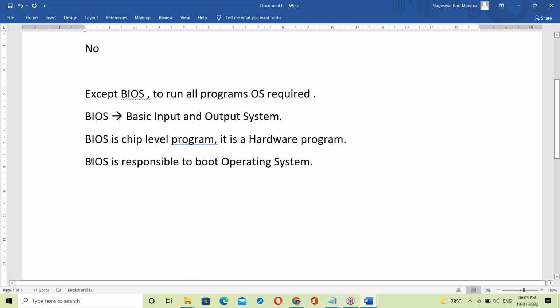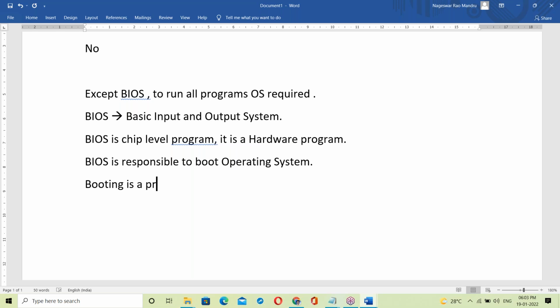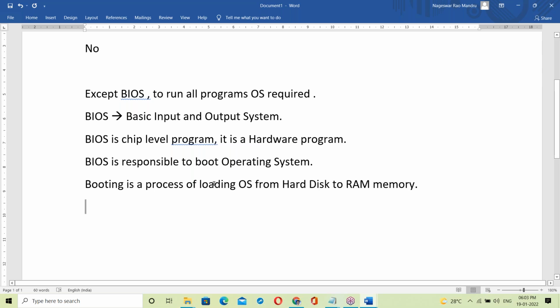That is the booting process. Booting is a process of loading the OS from the hard disk to RAM memory.